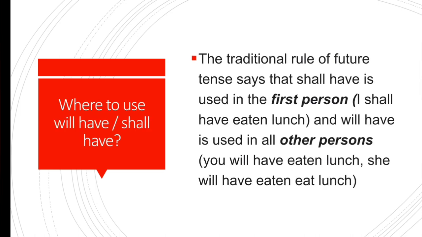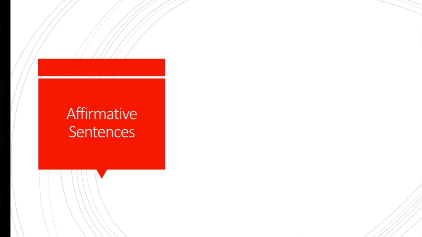The traditional rule of future tense says that shall have is used in the first person, means I and we. For example, I shall have eaten lunch. And will have is used in all other persons, means he, she, it, you, they. With all of these pronouns we'll use will have. For example, you will have eaten lunch, she will have eaten lunch.